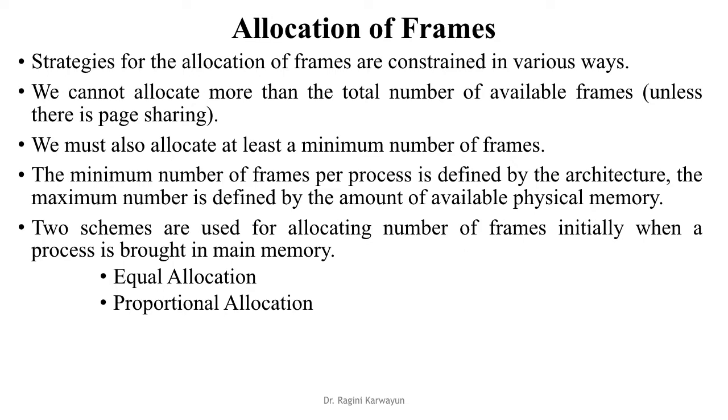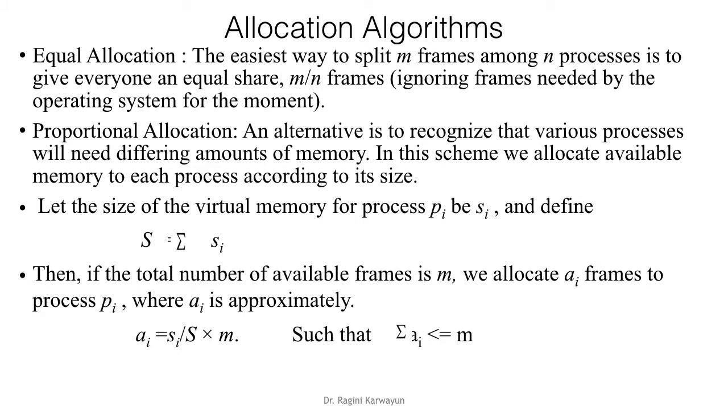Two schemes are used for allocating the number of frames initially when a process is brought into memory: equal allocation and proportional allocation. In equal allocation, we split m frames among n processes equally, that is each process will get m by n frames where there are n processes and m frames available. Whereas in proportional allocation, we recognize the fact that various processes will need different amounts of memory. So each process is allocated a number of frames that is proportional to its size.